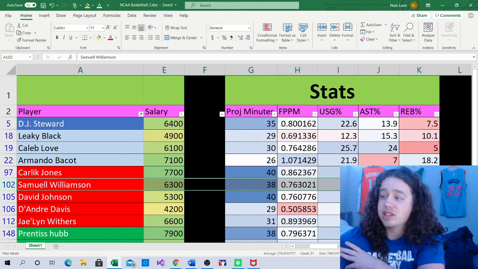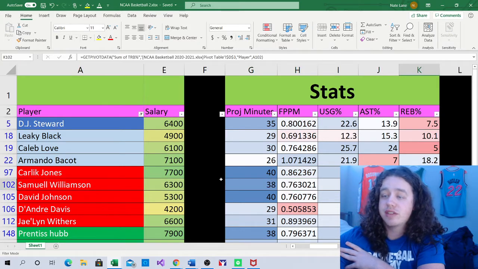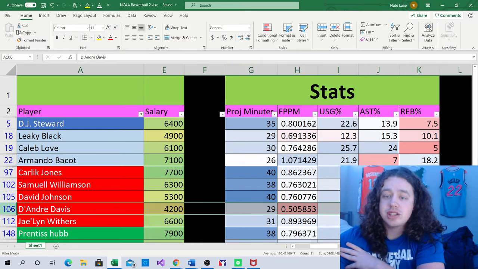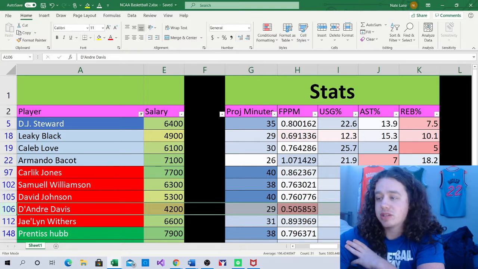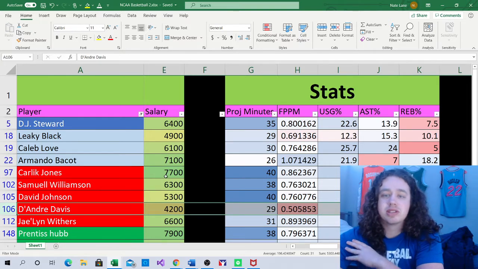He has a usage rate of 19.2 and a rebound rate of 15.7. I think that's going to be a really good value there. DeAndre Davis is $4,200. I gave him 29 minutes. He's not the best point per minute player, but he does have a usage rate of 16.1, so he's fine if you want to get him in as a cheap value.